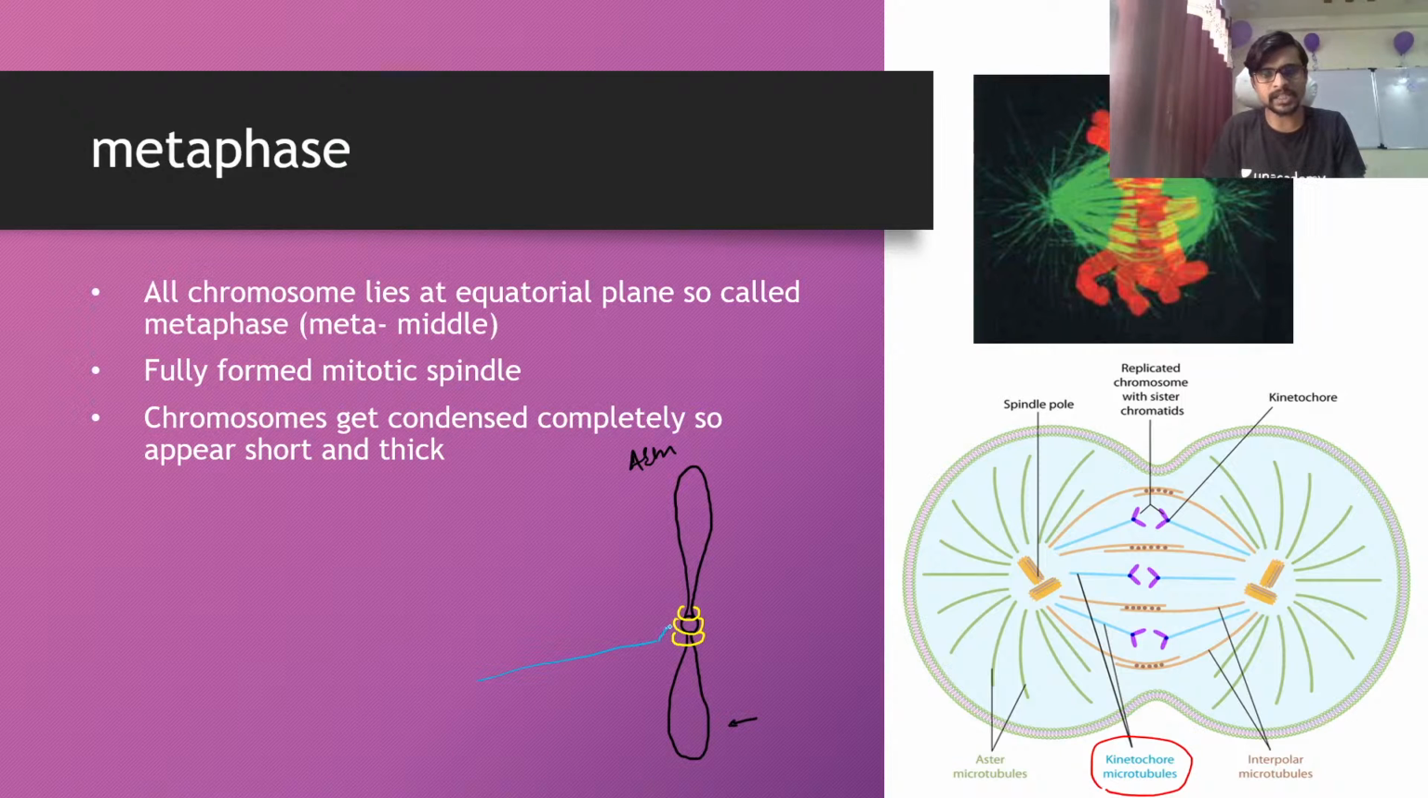When microtubules come, they grip themselves onto the kinetochore like this. They hook the kinetochore, and after gripping it, they start pulling it toward the opposite pole. This results in the segregation of the chromosome. The microtubule which is attached to the kinetochore is called the kinetochore microtubule.